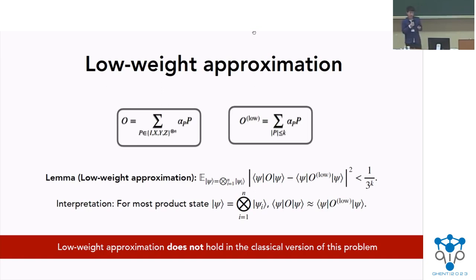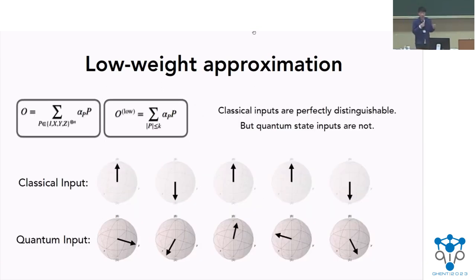And the intuition behind this is that in the classical case, all of these inputs are perfectly distinguishable. So if you know about one of them, that actually doesn't tell you anything about the other. And that's why there's this exponential scaling. However, when you have quantum state inputs, it's no longer the case. They're not perfectly distinguishable, meaning that they have some kind of overlap. So knowing one actually tells you a lot of information about nearby quantum states. And that kind of overlap between quantum states is essentially captured by this low-weight approximation observable, this O_LO. And hence, using this O_LO, one can predict a bunch of different quantum state inputs.